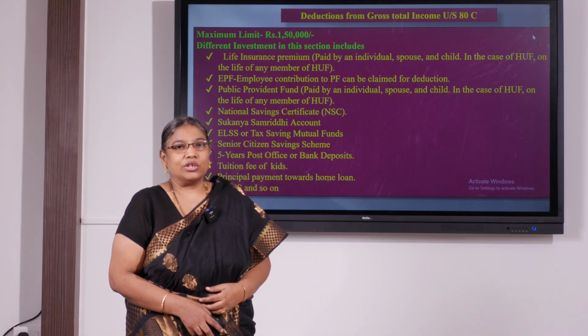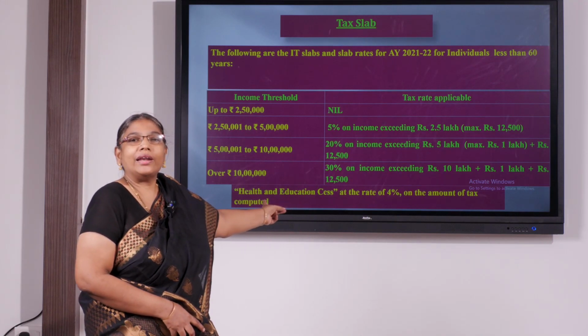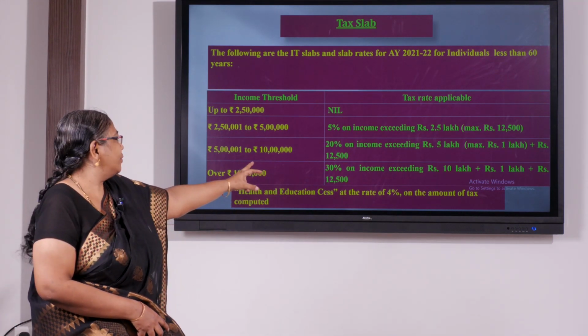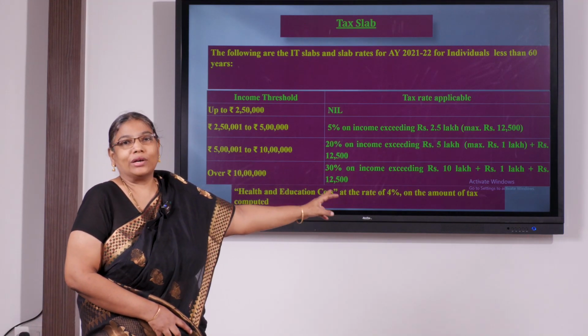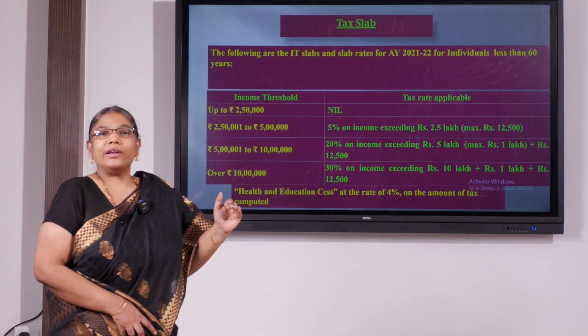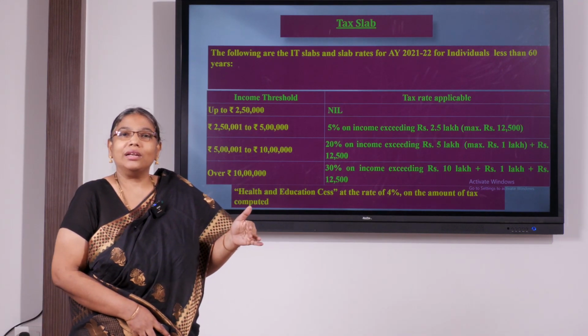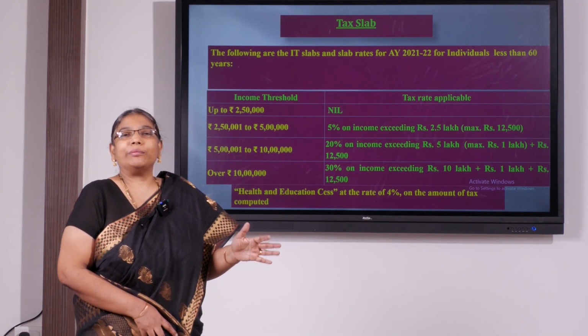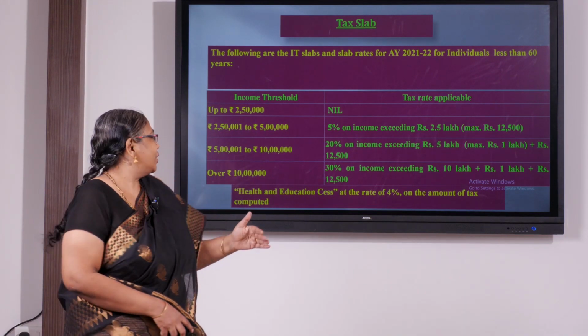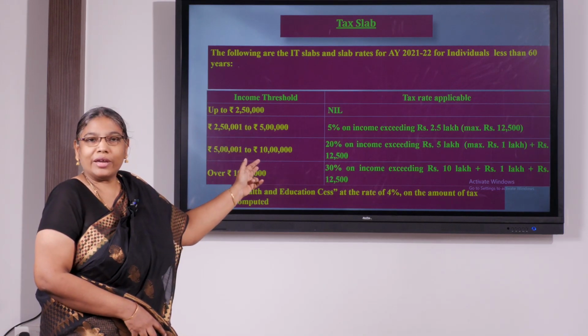We will have a look into the slab rate that is applicable for an individual who is less than 60 years of age. Now the second slab is from 5 lakhs to 10 lakhs. Here you have to pay 20% of the income that is exceeding 5 lakh. So if my total income is 6 lakhs, let me enjoy the benefit up to 2,50,000, where the tax is nil. So let me not pay any tax on that first 2,50,000. The next 2,50,000, what I am supposed to pay is only 5%.